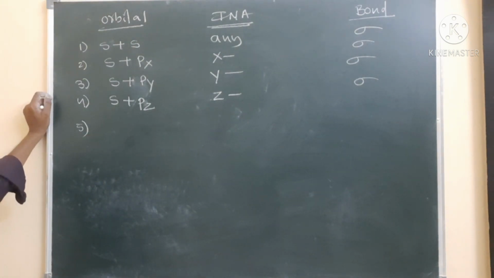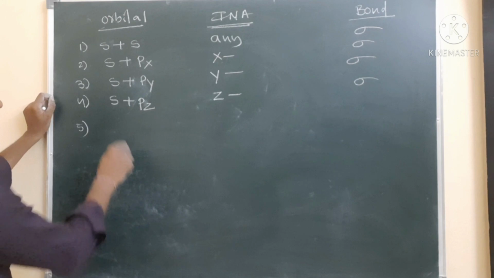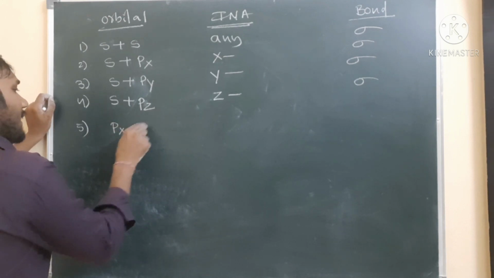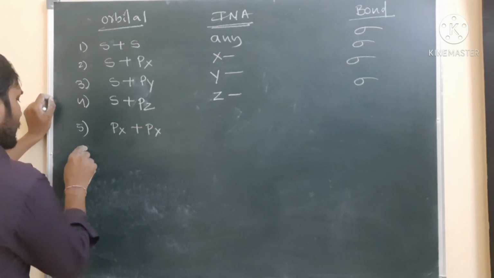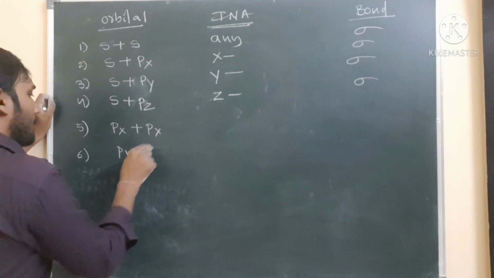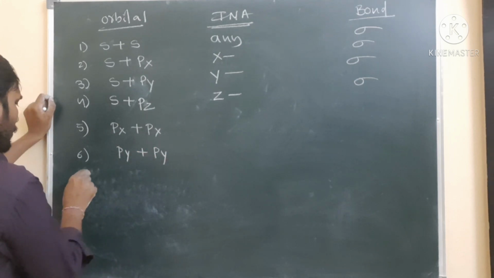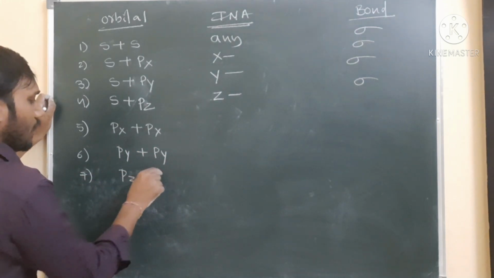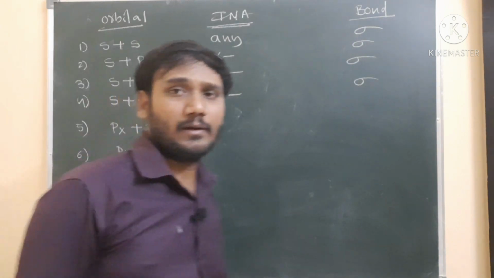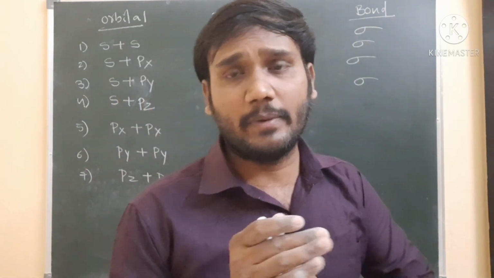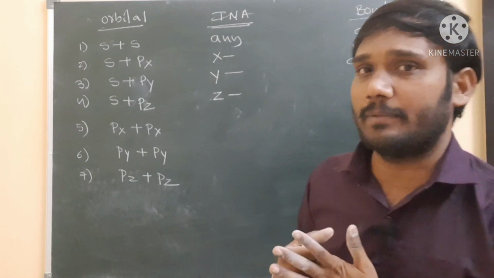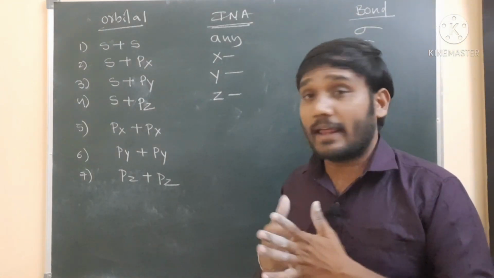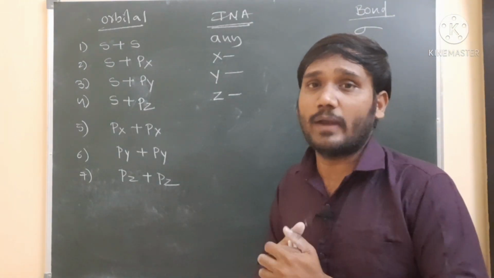So s and p are completed, and the next one is px orbital plus px orbital. The sixth one is py orbital plus py orbital. The seventh one is pz orbital plus pz orbital. I am taking two same orbitals, px, py, pz. At the same time, what internuclear axis do we have to take?